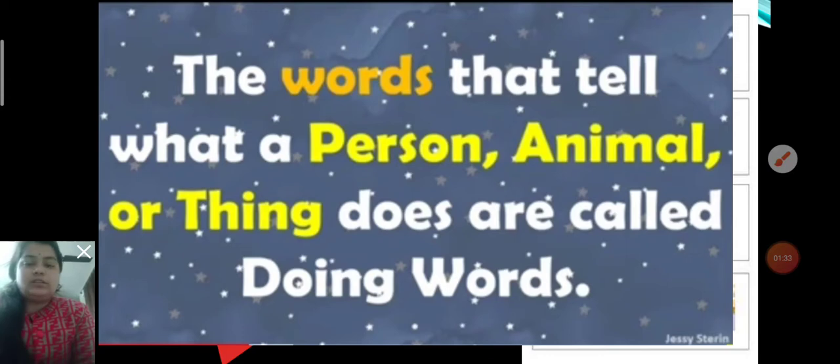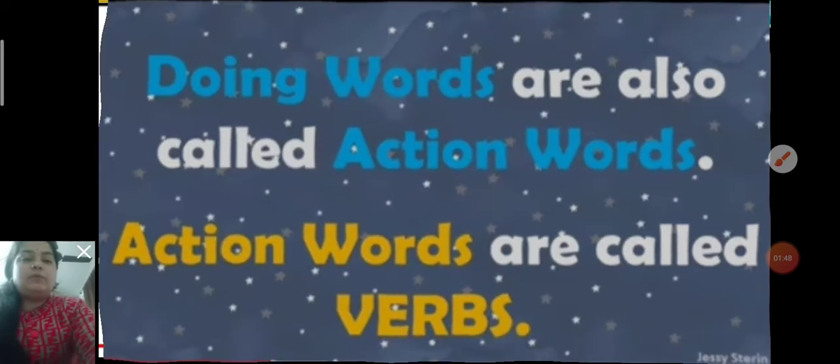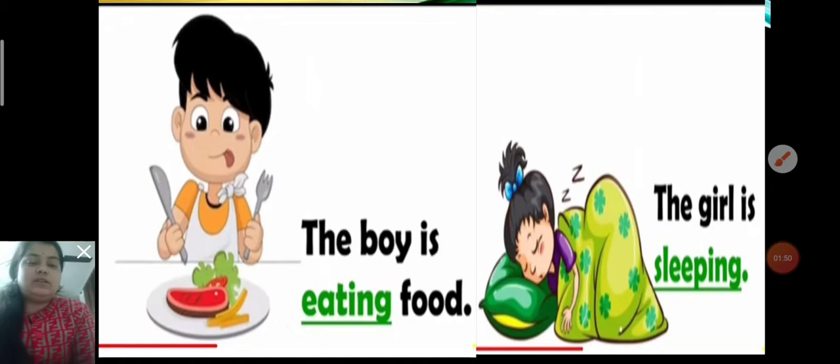Okay, so let us see some more examples. And also children, what do you know? Doing words are also called action words, and action words are also called verbs. It means all are the same. Now some more examples, through which we will all try to learn.